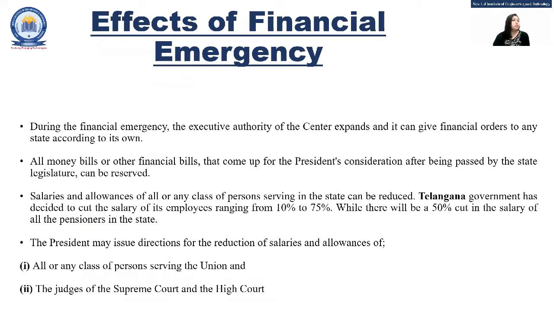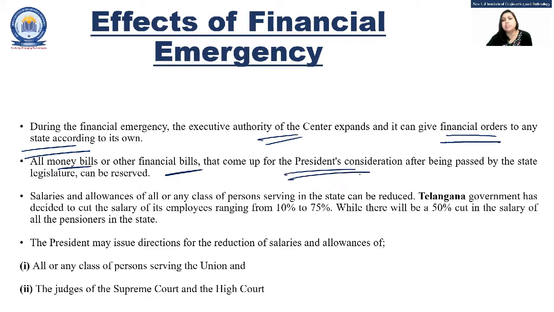So what are the effects of the financial emergency? So we can see here during the financial emergency, the executive authority of the center expands and it can give financial orders to any state. So that is how the center state relation gets modified. Okay, they can order the state for the financial things. All the money bills or other financial bills that come up for the president's consideration after being passed by the state can also be reserved, because sometimes the review, analysis, and suggestion process may take longer time. So that is how money bills can be under the consideration of president and they can be reserved for some time.